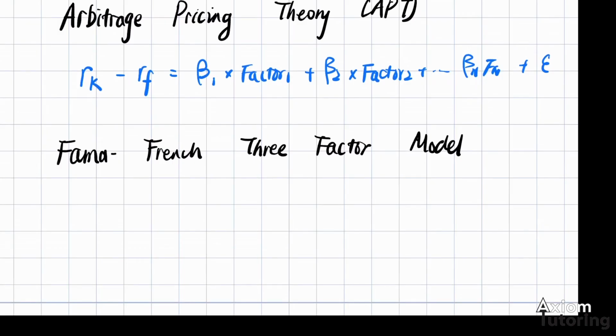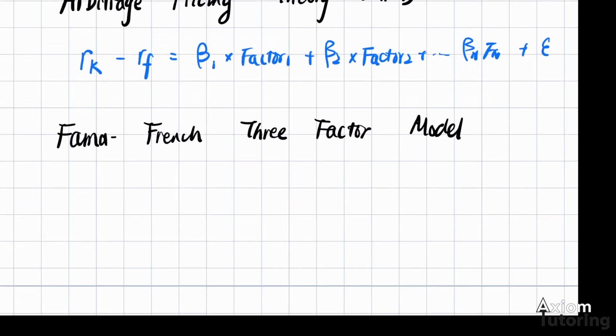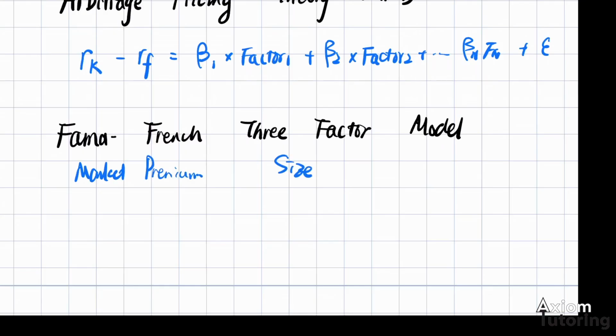If you have very high market value but relatively low book value, then possibly there's a great deal of growth opportunities within this firm. So we have 3 different factors: the market premium itself, which is the same as CAPM, then the size, and then the book-to-market factor.